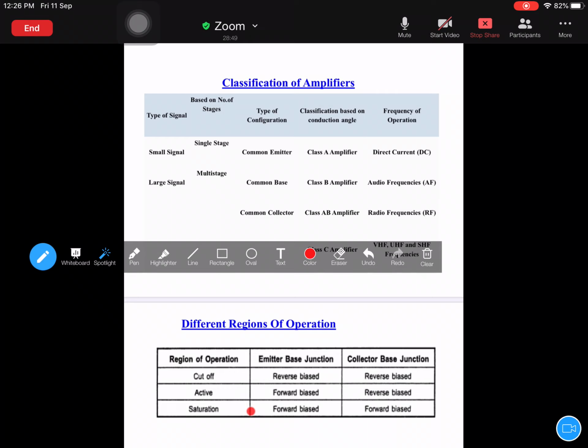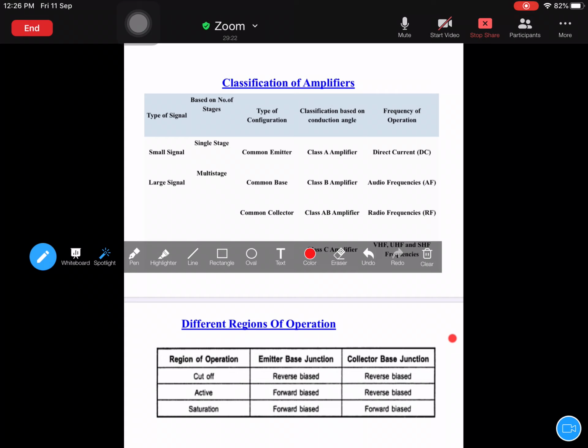And if the emitter base junction is forward biased and collector base junction is forward biased, then that transistor is said to operate in saturation mode. Remember, instead of talking in terms of input and output side, I am talking in terms of emitter base junction and collector base junction. This is the right way to discuss. Okay, next, last one is active mode. Active mode is the one in which emitter base junction is forward biased and collector base junction is reverse biased.